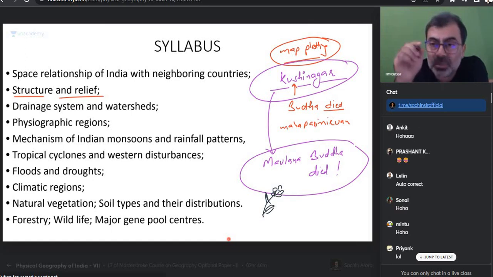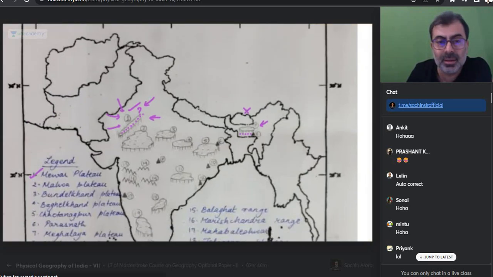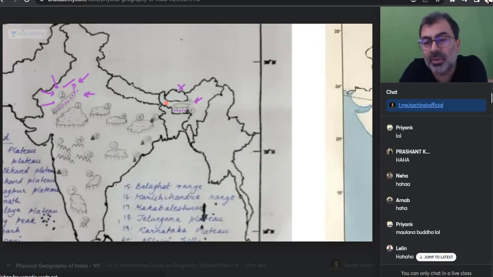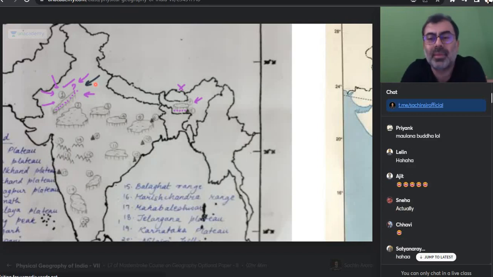Lenin is saying autocorrect. Lenin, this was a handwritten answer on the map. Do you think that this is an autocorrect error? And I'm very sure when you write Gautam Buddha, you don't get Maulana Buddha. This is not an autocorrect. Can you say Marwad went autocorrect? This is a handwritten thing.